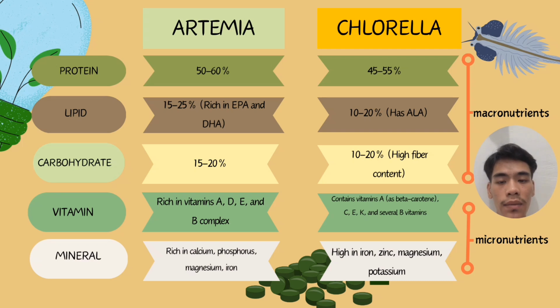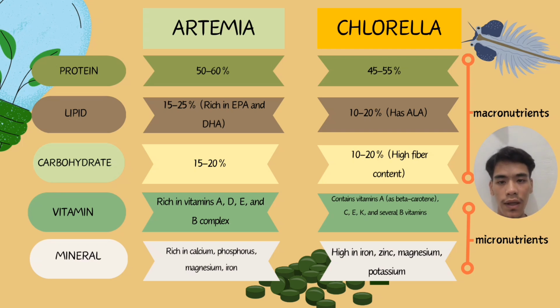For the lipid, artemia is superior in providing essential fatty acids like EPA and DHA, which are directly beneficial for many fish species, while chlorella offers ALA that is beneficial but less immediately utilizable compared to EPA and DHA. Next, artemia offers moderate carbohydrate that is useful for energy, meanwhile chlorella provides carbohydrate and high fiber content for aiding in digestion, especially for herbivore and omnivore fish.